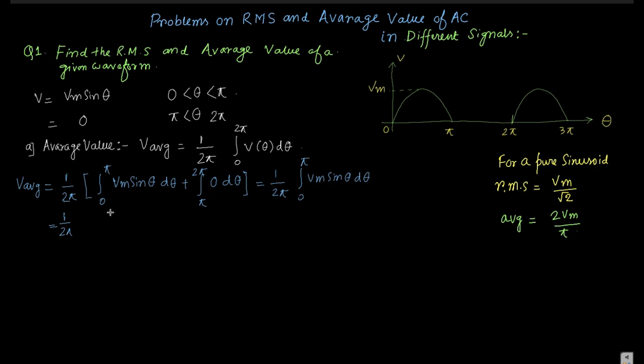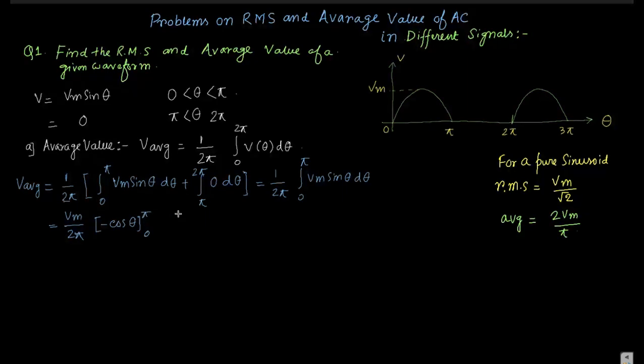As Vm is a constant term, we take Vm by 2 pi common. What is the integration of sin theta? It becomes minus cos theta. What is the limit? 0 to pi. So put first pi, then 0.